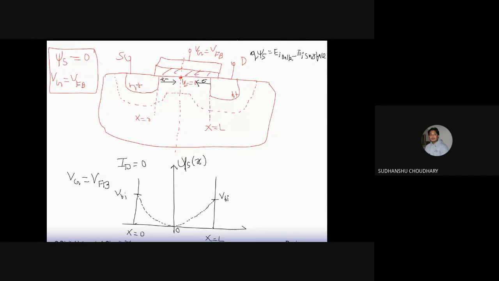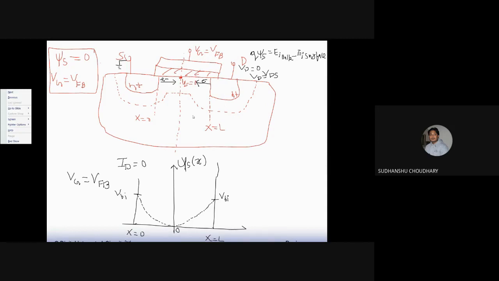Now imagine in this situation we also assume that the source is grounded and Vd is also 0 in this condition. Okay? Now imagine when Vd is increased. Let us say some positive value of Vds is applied, so Vd is equal to Vds. So that is, you are increasing the reverse bias across the drain bulk junction. Okay. So what happens when we increase the drain bulk junction reverse bias?